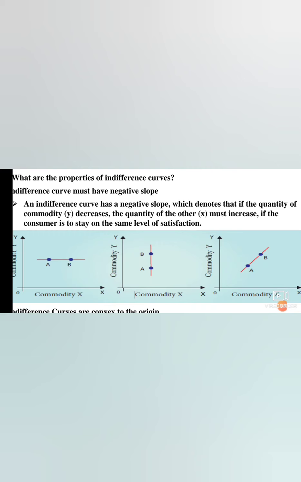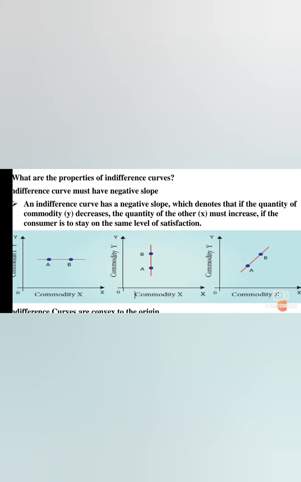You just see the figure. You see the first figure. AB is a straight line there, isn't it? And commodity X, you see, the next second figure. It is also a line, but they are not touching each other. And the last one, you see, commodity Y. There also they are not touching each other. They do not touch each other and do not intersect each other. But it is convex to the origin. Convex to the origin means as the consumer begins to increase use of one good over another, the curve represents the rate of substitution. It's convex to the origin.